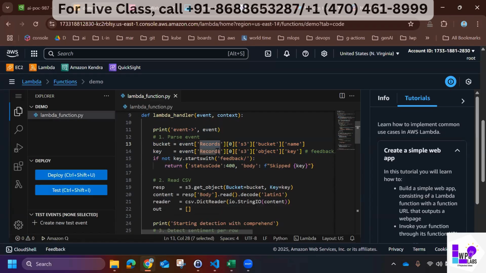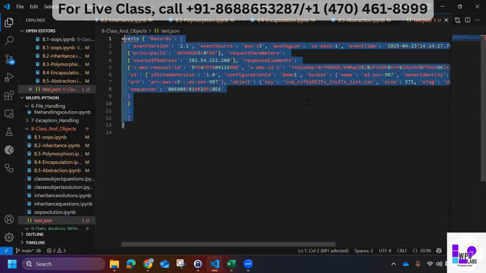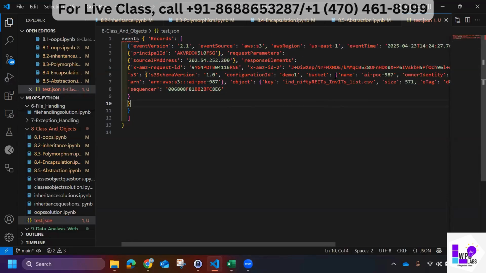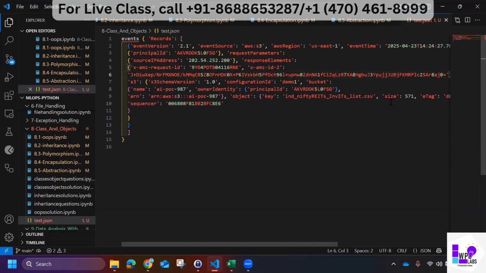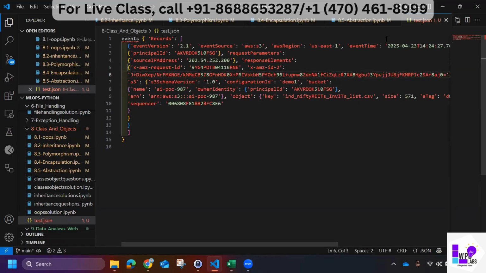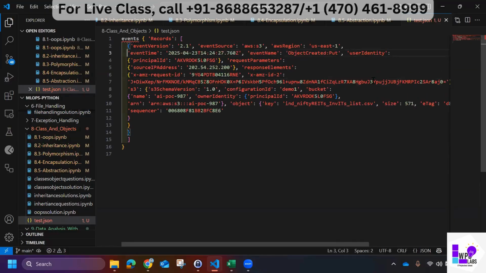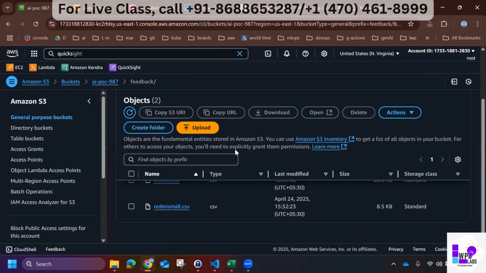So if I have the data, you see, I will get this kind of huge data here. Whenever I have to extract something, I have to use the event. So this data is coming from where? This event is coming from S3. Let me show you here. This is where this event is coming from.